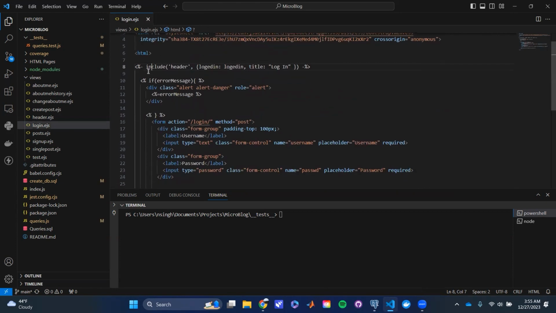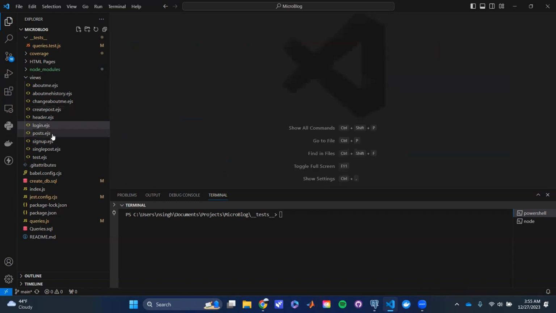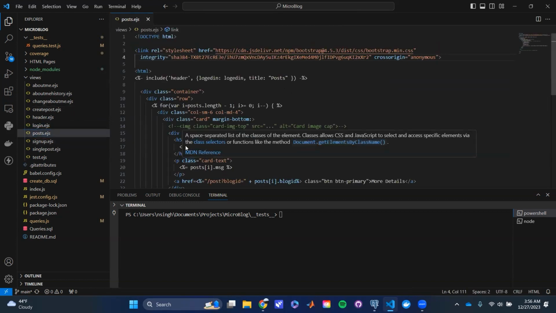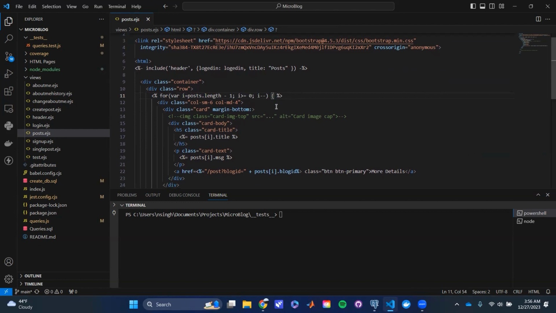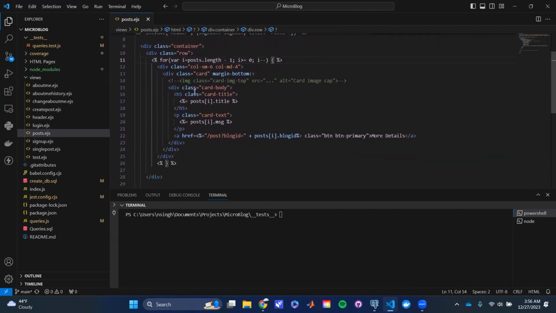Login also has some if commands. So if there's an error message, then we'll show the error message. If there's no error message, then nothing will happen. Another reason we're using EJS is because it allows us to do a lot more complicated things, so to say. Like we have a for loop here that goes through each of our posts, and this makes it very easy without having to repeat code, so everything is nice and neat.